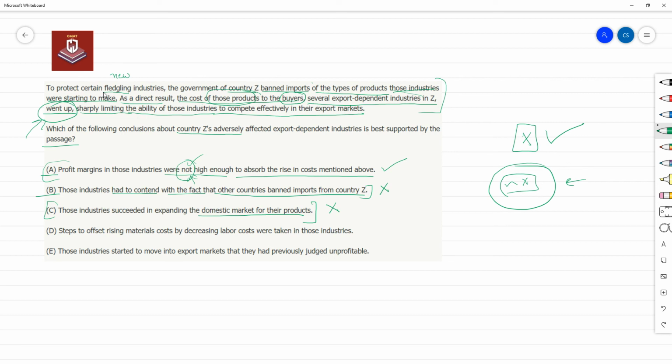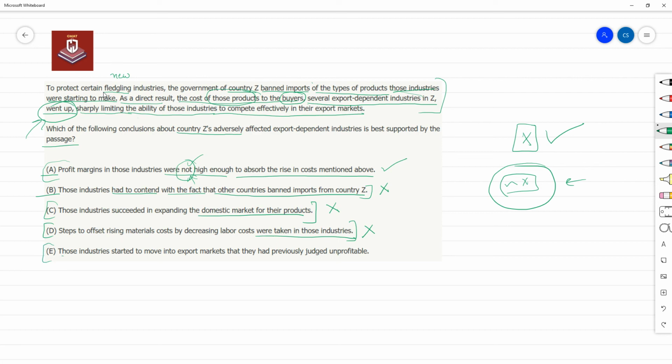Option D, steps to offset rising materials cost by decreasing labor costs were taken in those industries. We don't know whether they are taking any steps to manage the cost or not. Not given that. They may be taking these steps, they may not be taking these steps. We have no information.